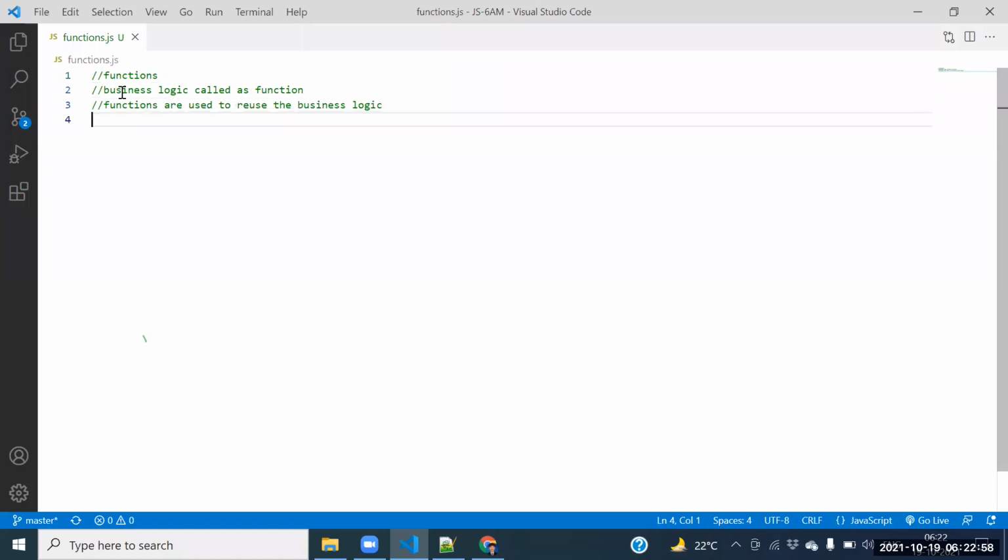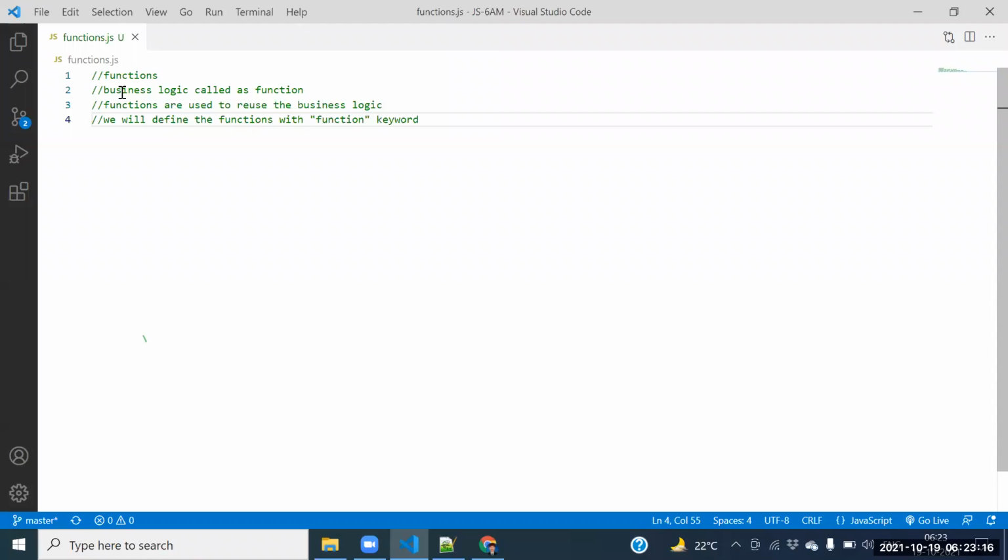Fine. How to define the function? We will define functions with the function keyword.